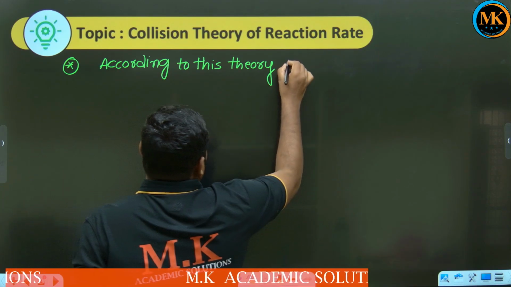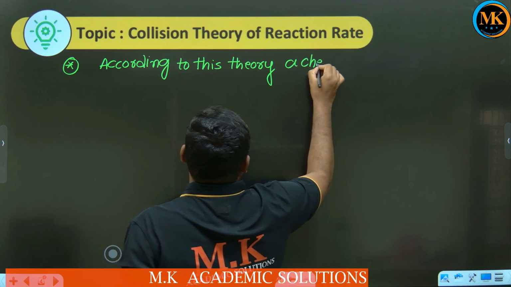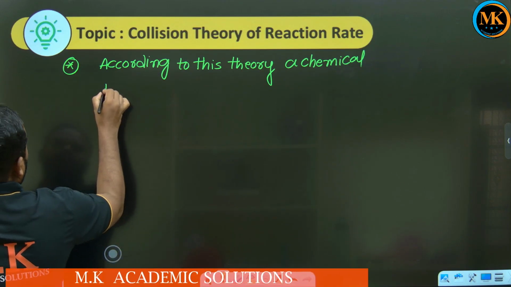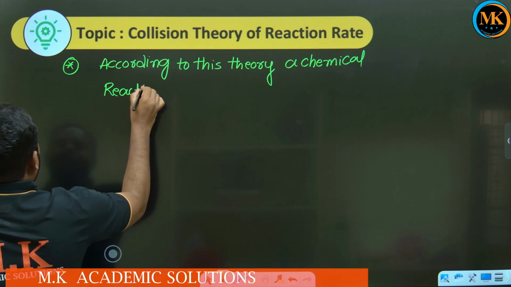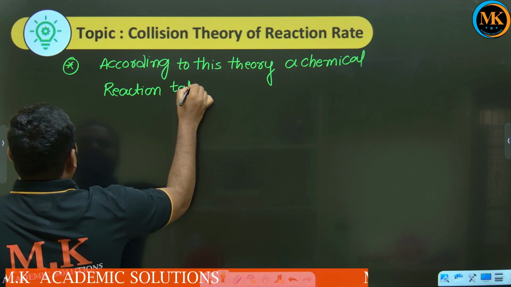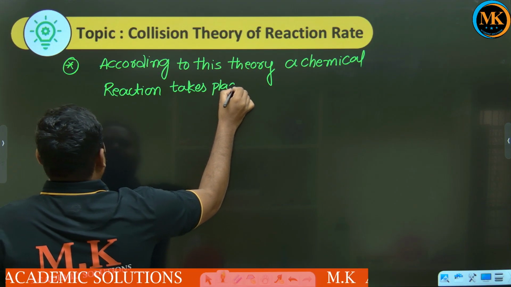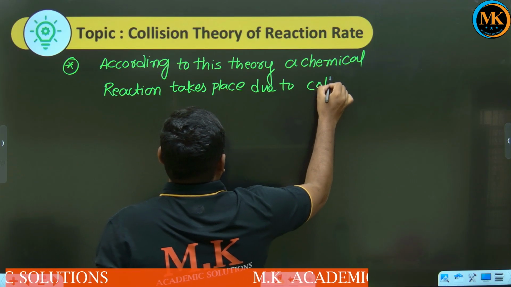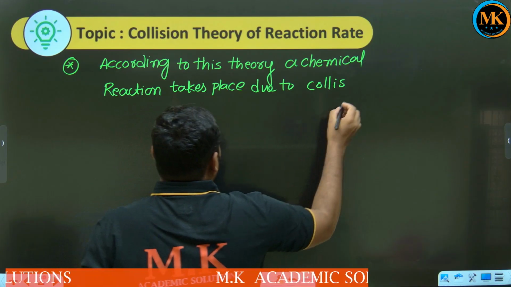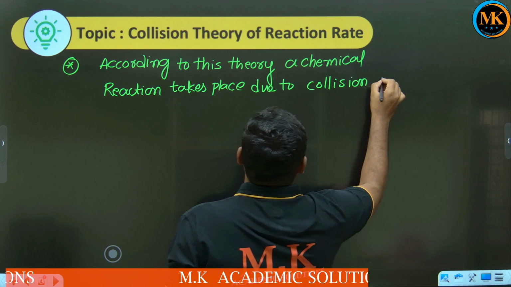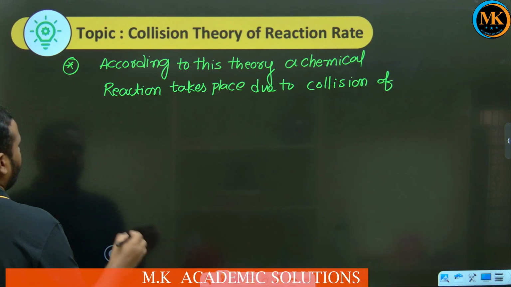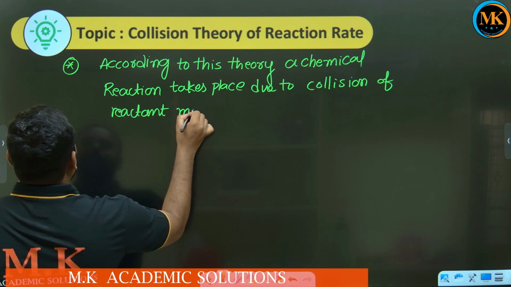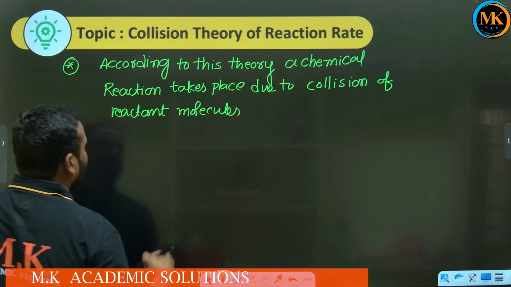According to this theory, a chemical reaction takes place due to collision of reactant molecules.